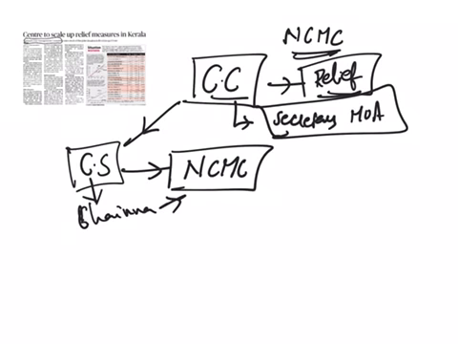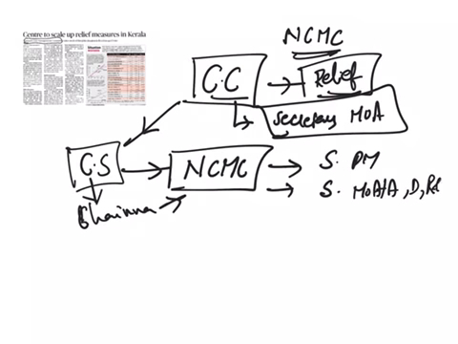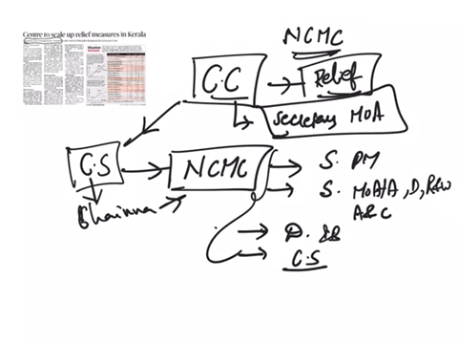National Crisis Management Committee, also include Secretary to the Prime Minister and Secretaries of the Ministry of Home Affairs, Defense, Research and Analysis Wing, and Agriculture and Cooperation. And it also includes a director from the Intelligence Bureau and an officer of the Cabinet Secretariat. This National Crisis Management Committee will give directions regarding relief measures to the Crisis Management Group, which will review